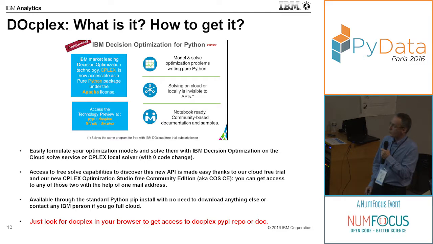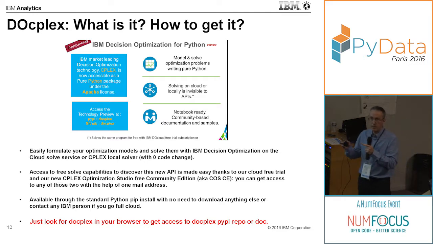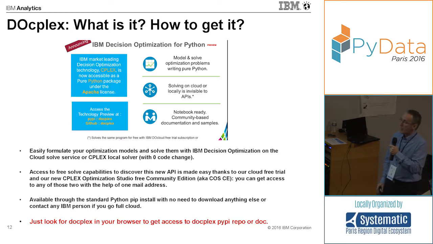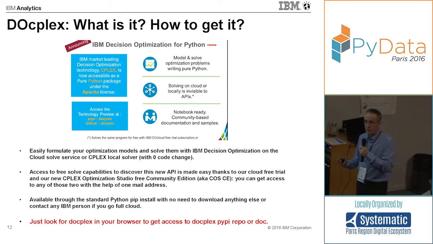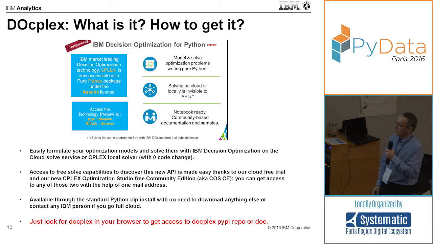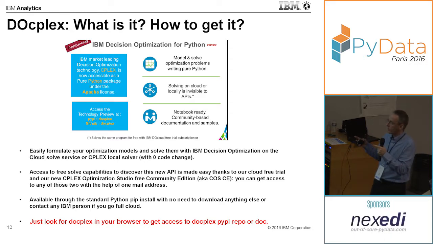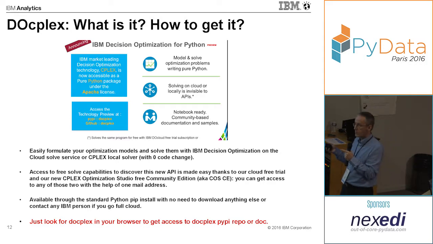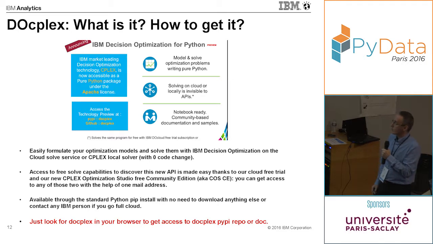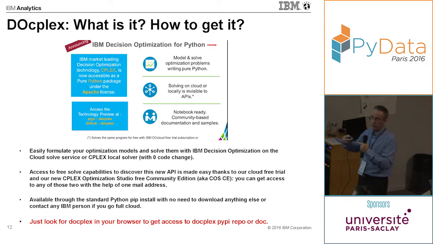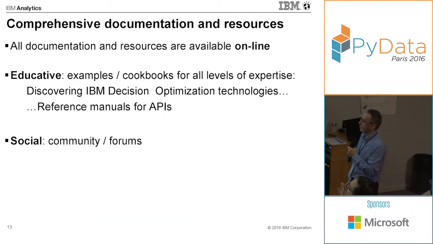The CPLEX Optimization Studio combines an IDE for developing optimization models in the OPL language that I talked about. But it also includes the two optimization engines, CPLEX and CP Optimizer for constraint programming. The only limitation with this free community edition is that you are limited in the size of the models: 1,000 variables and 1,000 constraints. But you can already develop some nice optimization problems. Then if you want to try it on big problems, you can try the solve service on the cloud. And if you really want to run in production, then you have to subscribe.